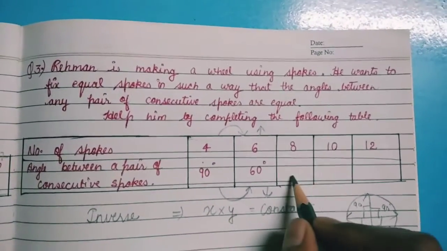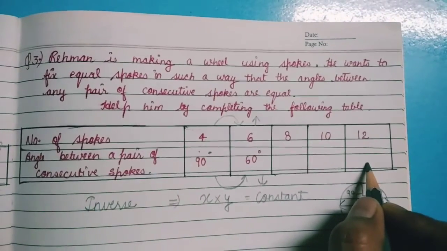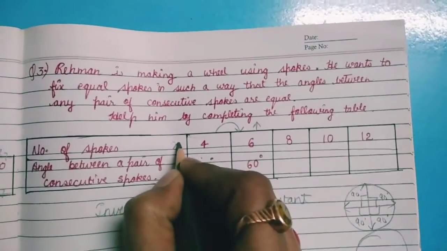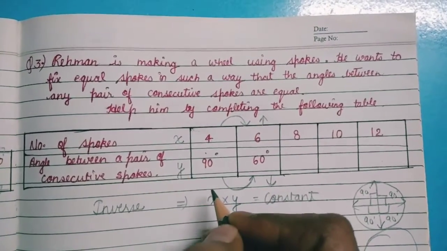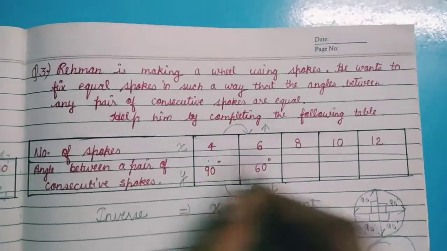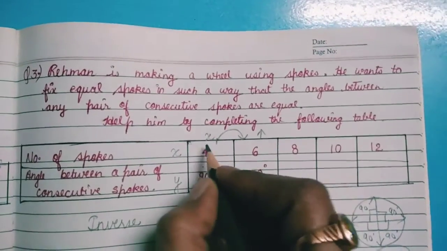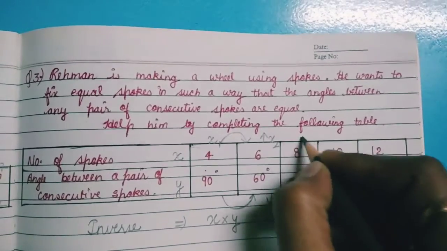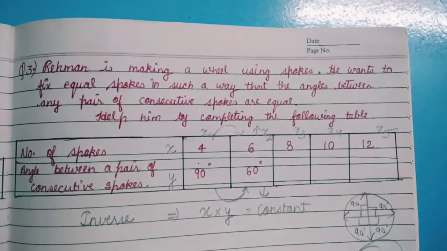And we need to find out these 3 values. The first quantity is shown by x and the second quantity is shown by y. In front of x we have the corresponding values x1, x2, x3, x4 and x5.